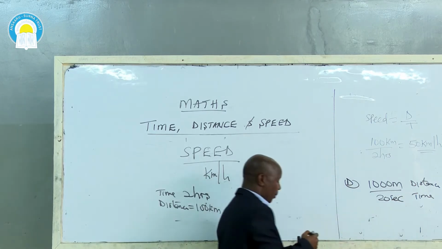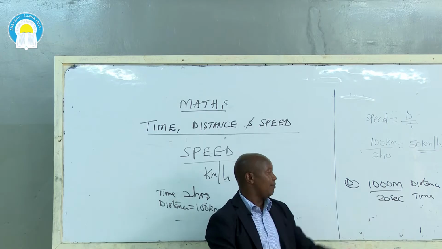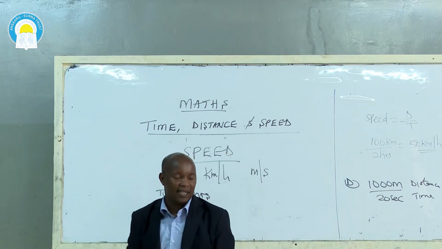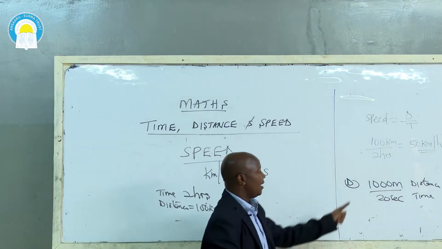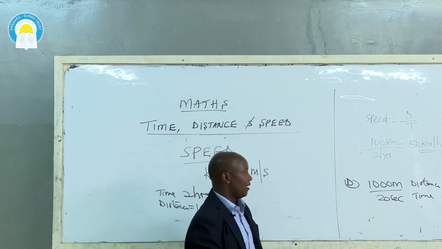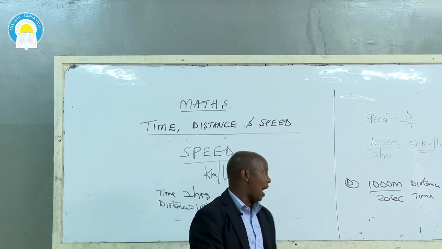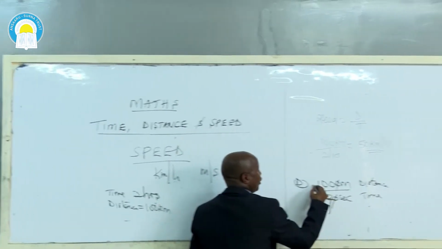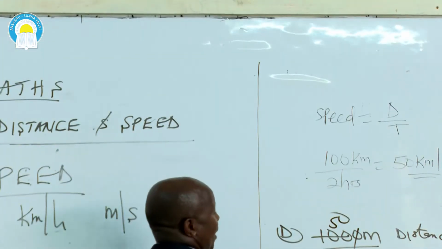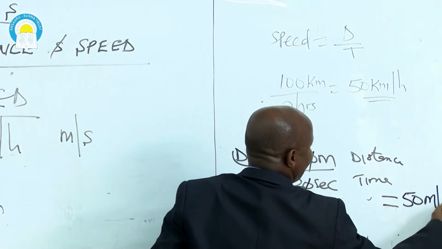So to get my speed, you can see the distance is in meters and the time is in seconds. So speed is distance over time taken. And because these are meters and seconds, there is no issue. I can divide. 0 will go with 0. Then by 2, 1. By 2 again, I'm going to get 50. So in my case here, my speed is 50 meters per second.